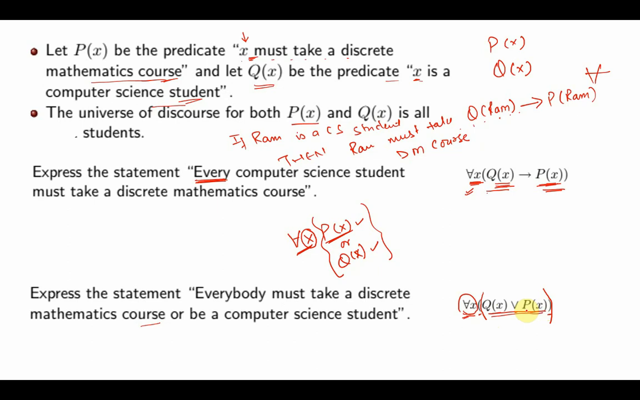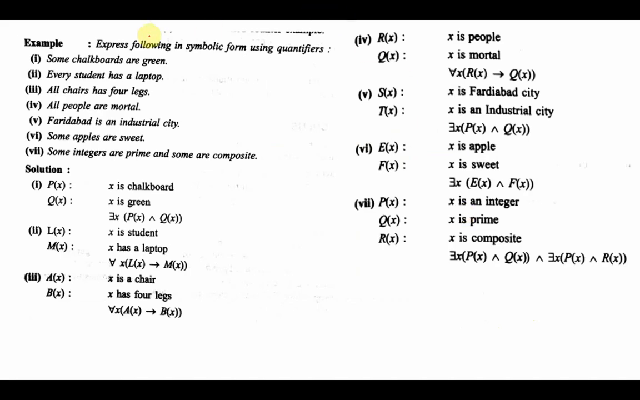Let's see some more examples. Express the following in symbolic forms. Some chalkboards are green. Some. If I'm using some, that means I'm using the existential quantifier. So once again, what we'll do is, we will first identify the two predicates. P of X says X is a chalkboard, and Q of X says X is green.